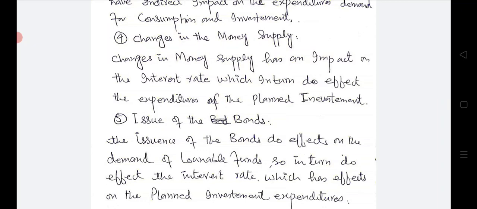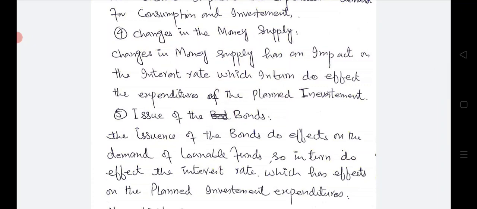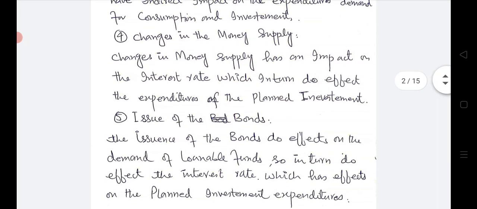So indirectly it will affect the economy, and if planned expenditure on investment and consumption is reduced, national income, output and employment will decrease, or conversely will increase, vice versa.